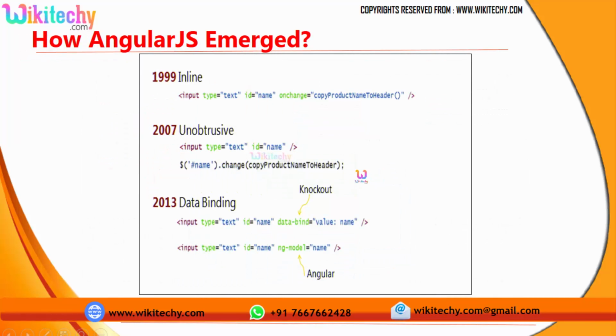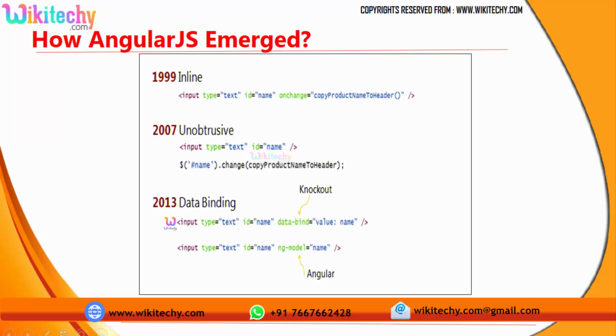If you talk about the history of AngularJS, in the initial days we got HTML with an inline way of writing the code. You have an input type text, a text box, with an ID, and on change I'm calling the function. This is 1999. In 2007, they moved to the dollar symbol with tagging. A particular ID is selected with a hash, dot change, so the name dot change is written like this. This is called unobtrusive HTML coding.